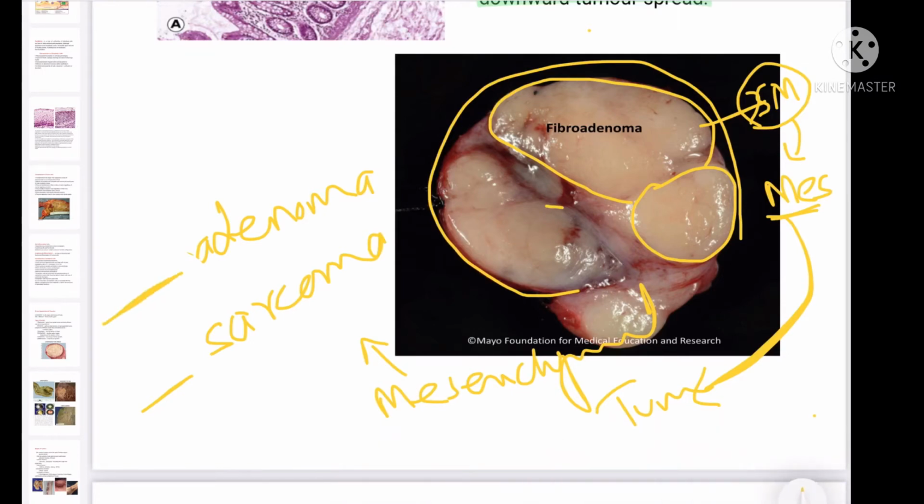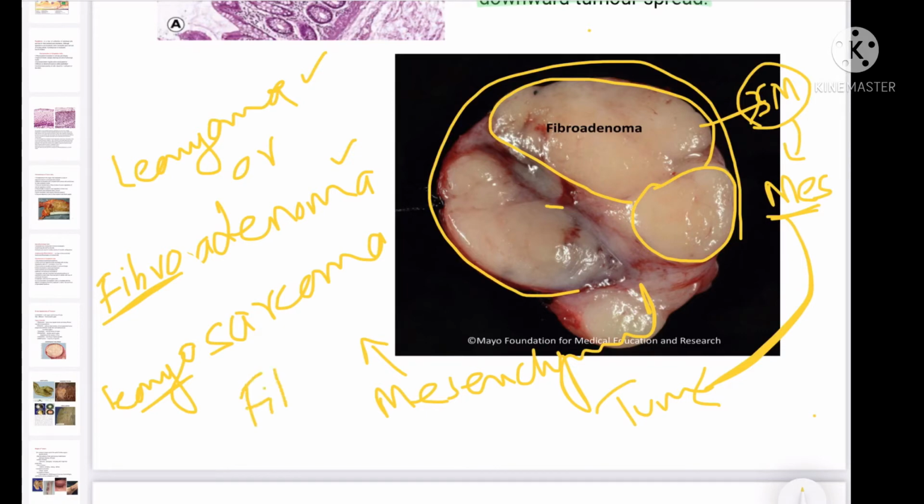So if it is benign, we will call it leiomyoma. We will call it leiomyoma for the benign tumor. If it is malignant, we will call it leiomyosarcoma. It will be the malignant tumor. And another name is fibroid. Fibroid is another name of this tumor. It arises from the smooth muscle of the uterus.